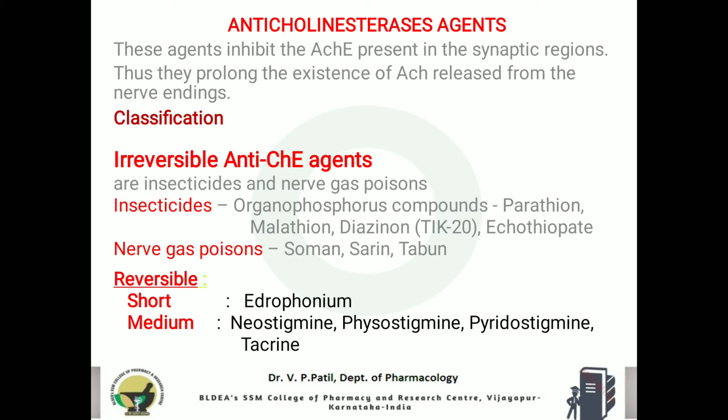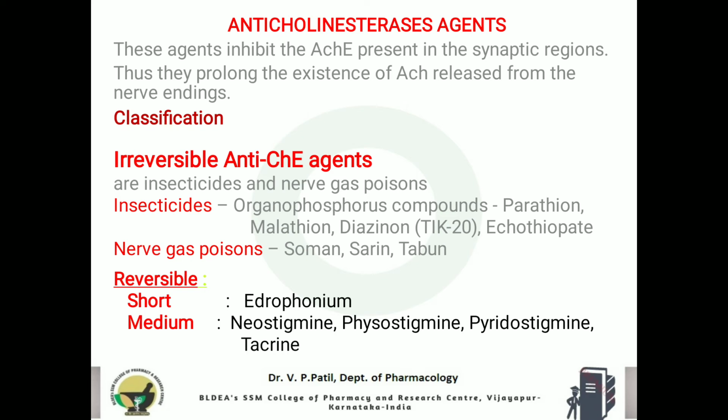Irreversible inhibitors are again divided into two classes: insecticides and nerve gas poisons. Insecticides like organophosphorus compounds like parathion, malathion, diazinon, ecothiophate, and nerve gas poisons like soman, sarin, and tabun. Reversible inhibitors, based upon the duration of action, are classified into short acting drugs and medium acting drugs. Short acting like edrophonium, medium acting drugs like neostigmine, physostigmine, pyridostigmine, and tacrine.